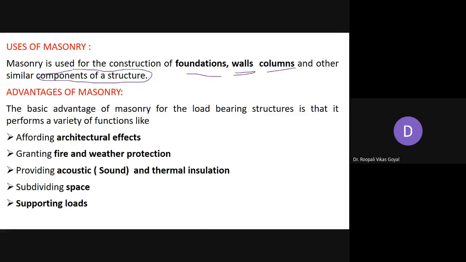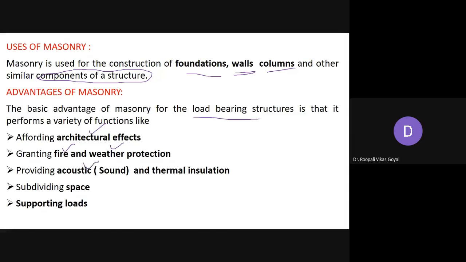These are the basic advantages of masonry for load bearing structures, which performs a variety of functions. It gives an architectural effect: if you build a wall or column well, it can give a good architectural effect. It provides fire and weather protection, which is very essential. Fire resistance and weather protection can be given. Acoustic means related to sound.